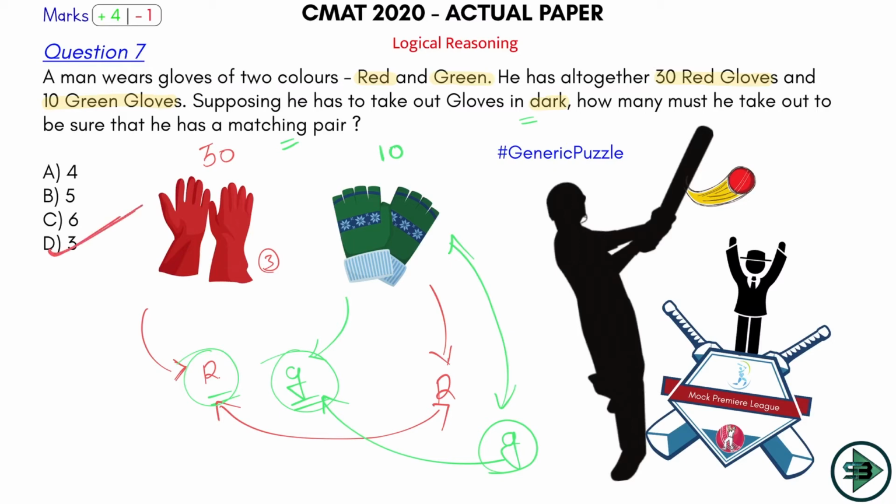How would I have solved this in the exam? I wouldn't have read all these things. I know the answer is 3. It's memorized for me. In case you put 100 red gloves, 100 green gloves, doesn't matter. The answer is 3. Instead of gloves, put socks there, red socks, green socks, doesn't matter. The answer is 3. I wouldn't have thought about it at all, because I had solved it in class so many times that I know the answer is 3. This is what you call a generic puzzle. You have asked it so many times that you even remember the answer. That's why it's a 6er.